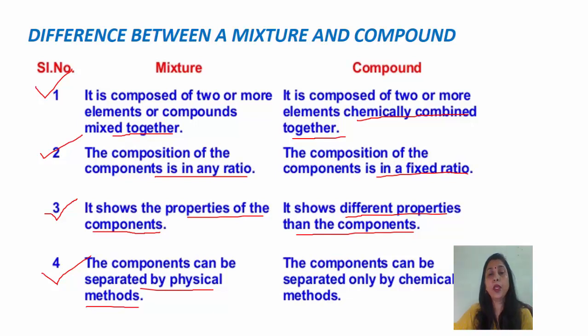But the components of a compound cannot be separated by physical methods. They can be separated only by chemical methods. As in case of water, water is a compound and it is made up of hydrogen and oxygen. We can separate hydrogen and oxygen by chemical method, means by passing electric current through it, the hydrogen and oxygen gases will separate. But hydrogen and oxygen cannot be separated by any physical method. So it is a difference between a mixture and a compound.